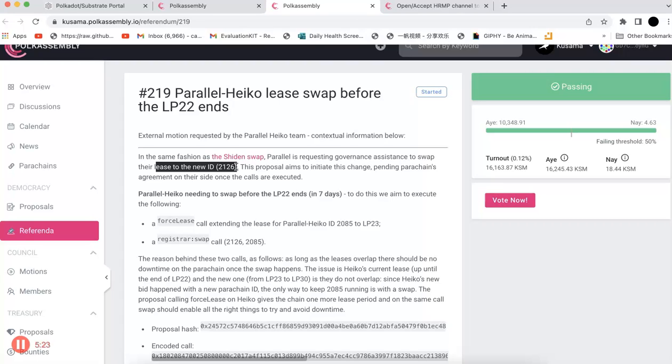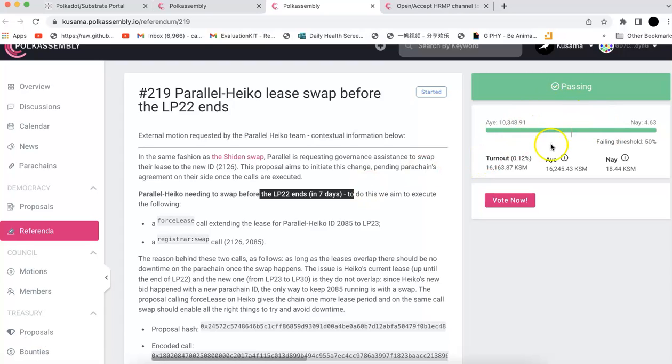In order to switch the old one to the new one, we have to go through this governance vote. They said it must be done before the LP22 ends, so in 7 days. So we have to make sure it actually passes the governance.